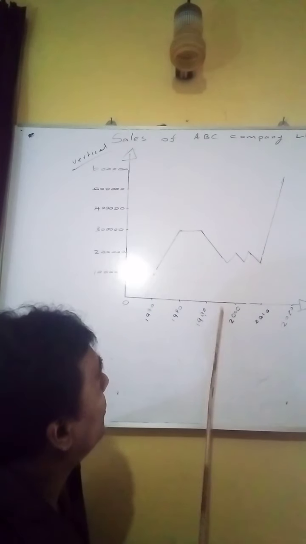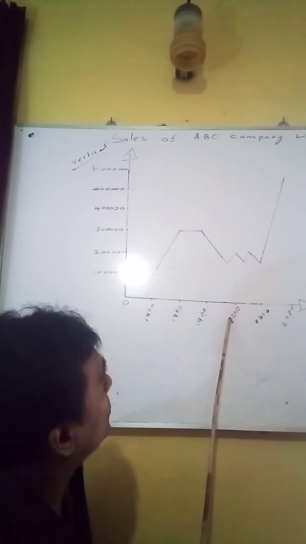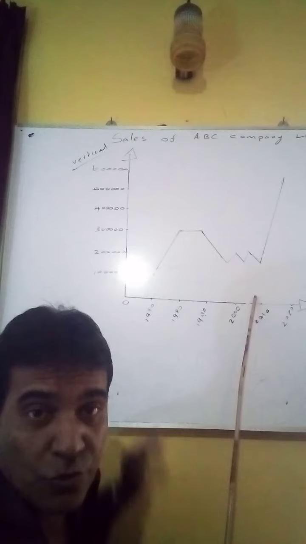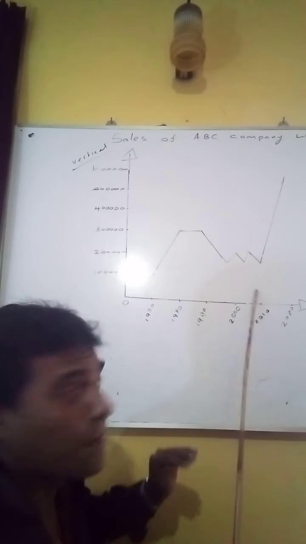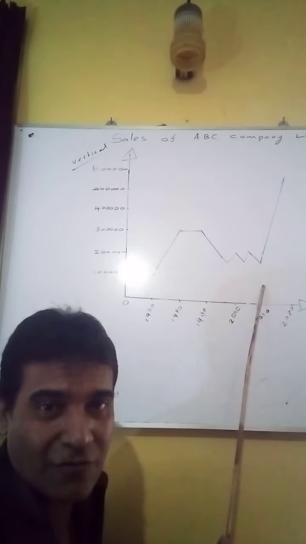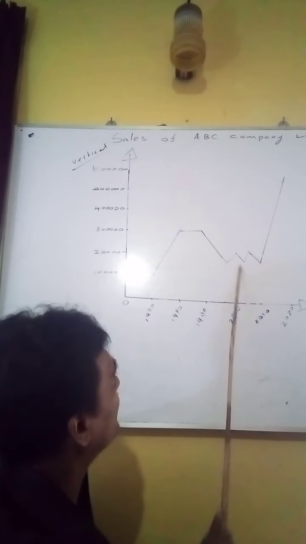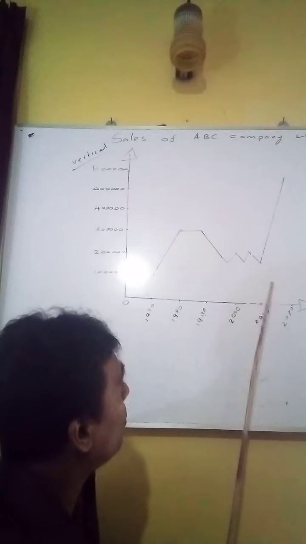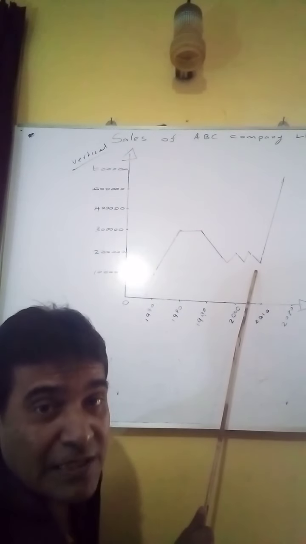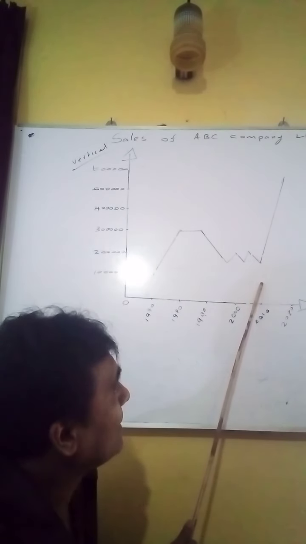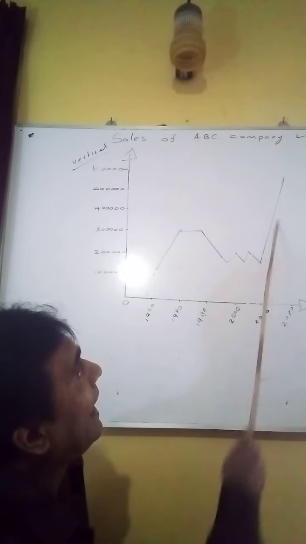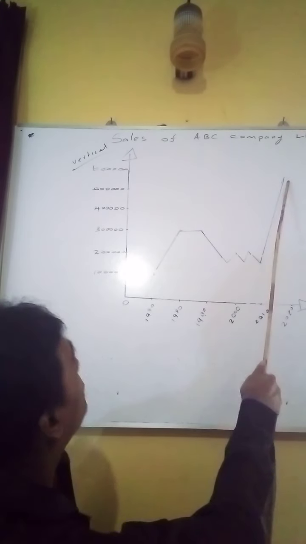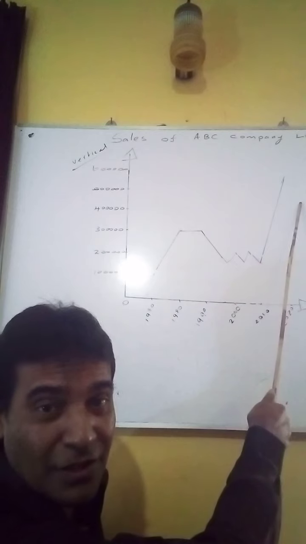And you can see again 2000 to 2010, of course, there was a fluctuation, going up and down. So that's the word fluctuation. Remember this word. So in 2010, of course, it started reaching its peak, and you can see it reached up to 600,000 units.